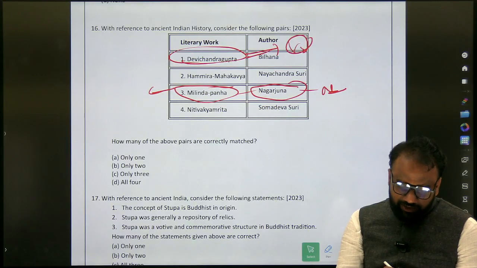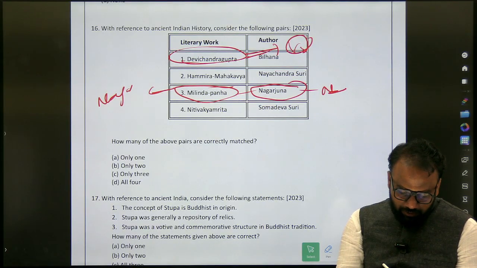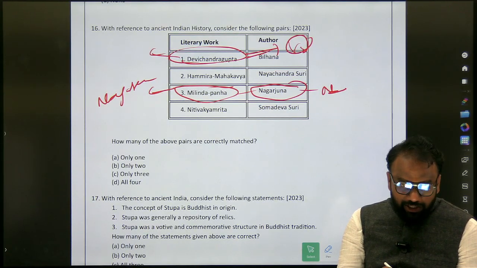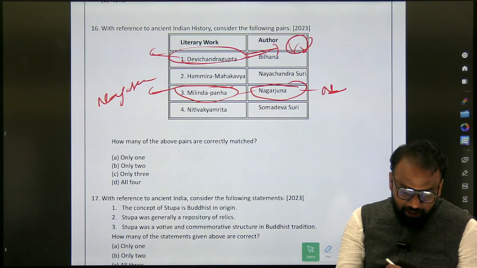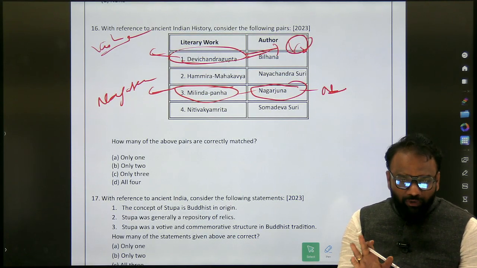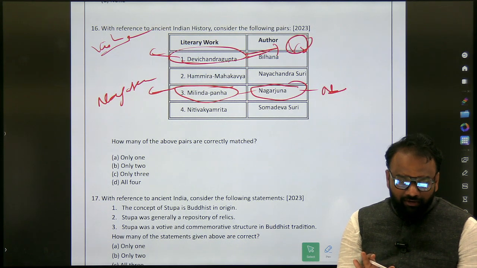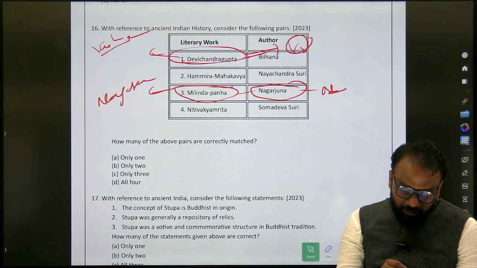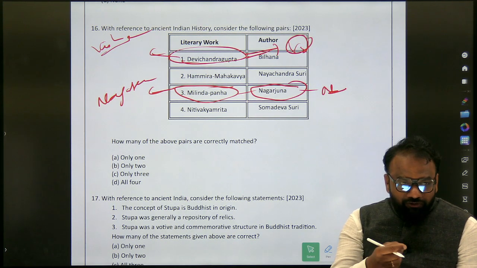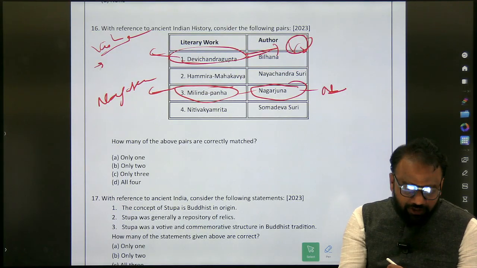Milinda Panaha is associated with Nagasena. Devi Chandragupta is associated with Vishakadatta. For Nagasena there is only one book, Milinda Panaha. When it comes to Vishakadatta, he has written a few more books. You will add those books, Vishakadatta and the books written by him.